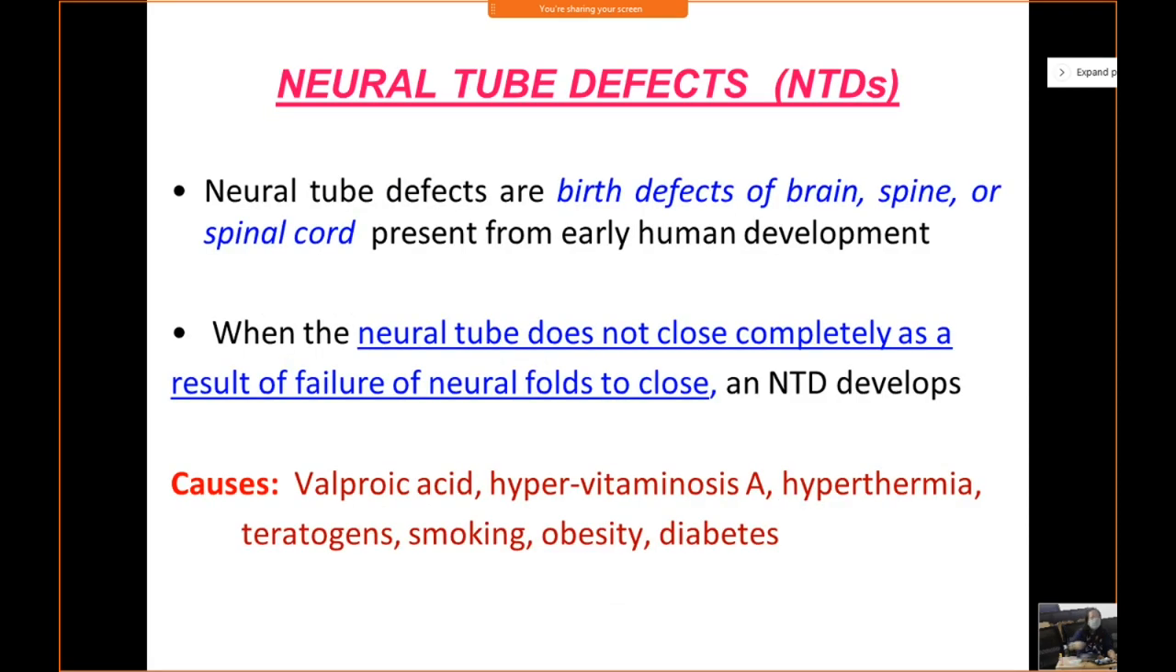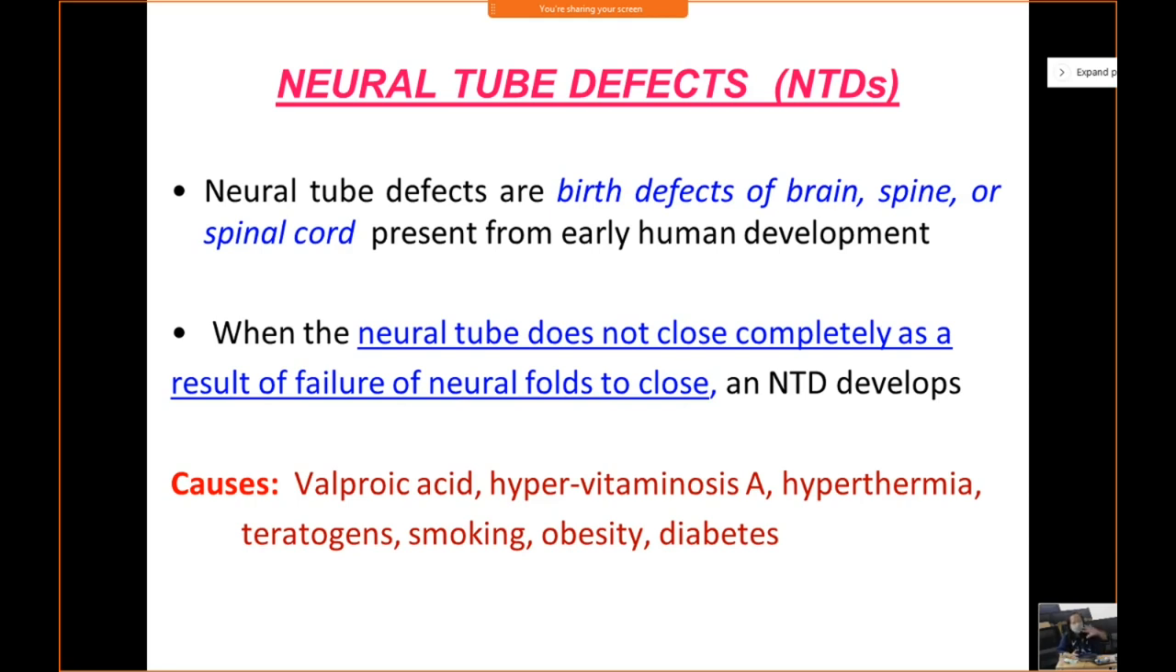Okay? So neural tube defects. As the name suggests, what are neural tube defects? Neural tube defects are the defects resulting due to abnormal closure of the neural tube. Simple as that. So from the name you will come to know. When the neural tube fails to close properly, it will result in neural tube defects. And you have many defects.